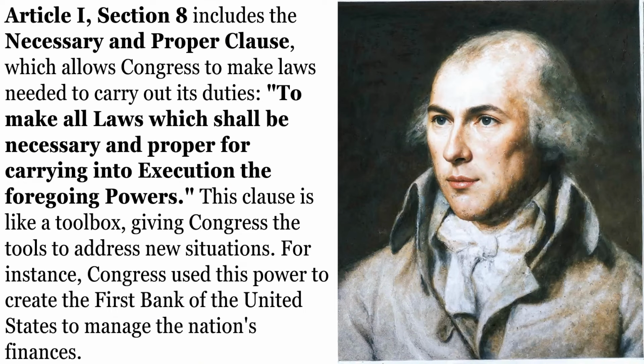Article 1, Section 8 includes the Necessary and Proper Clause, which allows Congress to make laws needed to carry out its duties, to make all laws which shall be necessary and proper for carrying into execution the foregoing powers. This clause is like a toolbox, giving Congress the tools to address new situations. For instance, Congress used this power to create the first Bank of the United States to manage the nation's finances.